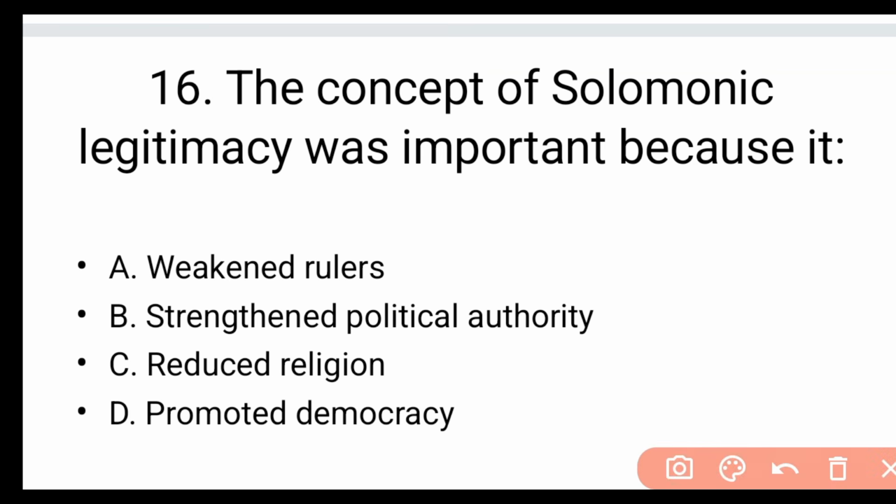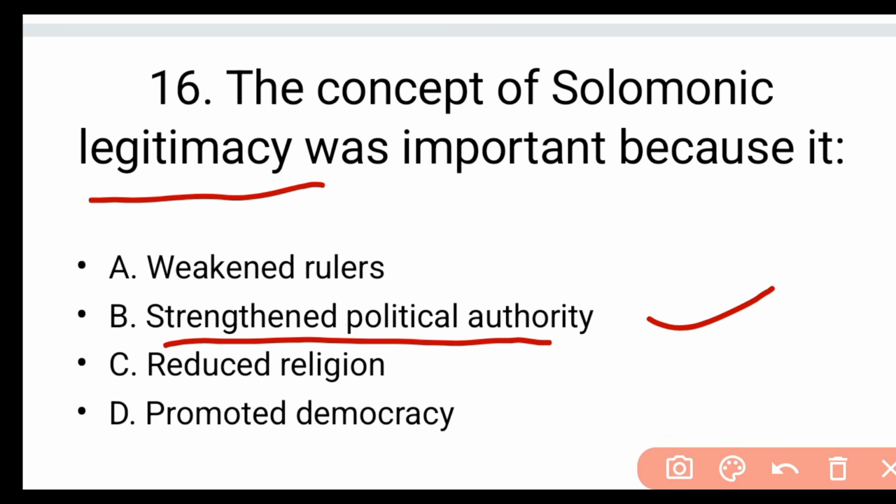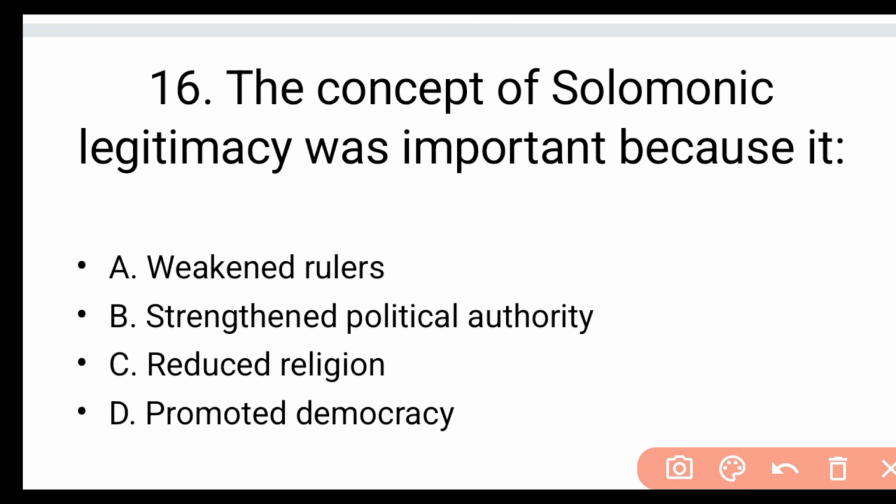Okay, the concept of Solomonic legitimacy was important because it A. weakened rulers, B. strengthened political authority, C. reduced religion, D. promoted democracy. The answer is B. The main agenda is to strengthen political authority, to legitimize their power well and give legitimacy that they are the owners of power. It is to hold political authority. Especially a person known by the name Yekuno Amlak was responsible for this.